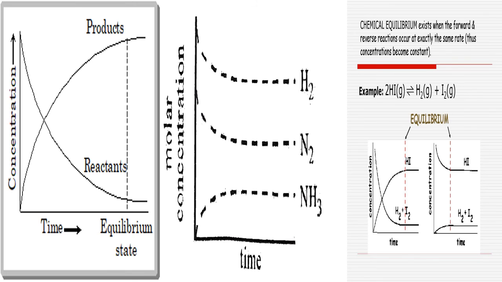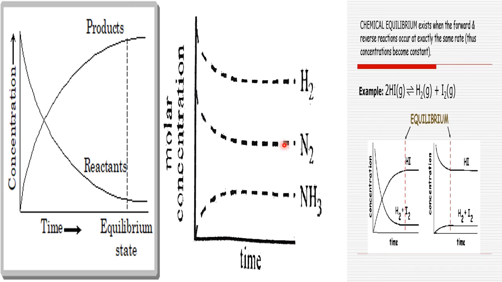Graphically, we can understand chemical equilibrium with concentration versus time. In the beginning, there is some amount of reactants, which I have taken up here on this graph. As time passes, the concentration of the reactants starts decreasing. At the same time, some amount of products is formed. The products were zero in the beginning, but as time passes, some are formed. A time comes at a particular point where the rate of forward reaction becomes equal to the rate of reverse reaction. That stage is called the equilibrium state, which is dynamic in nature.